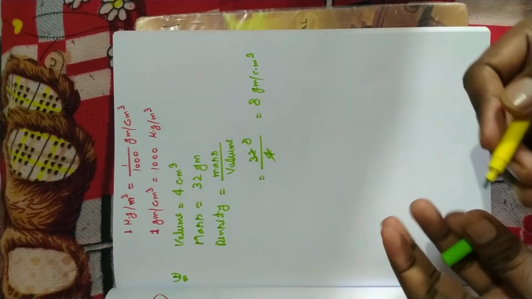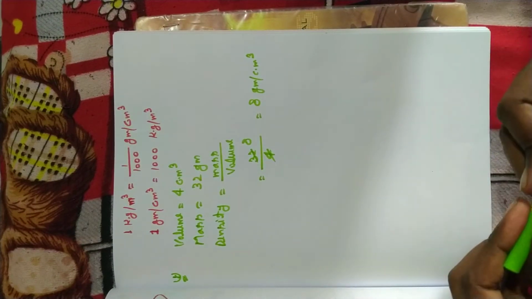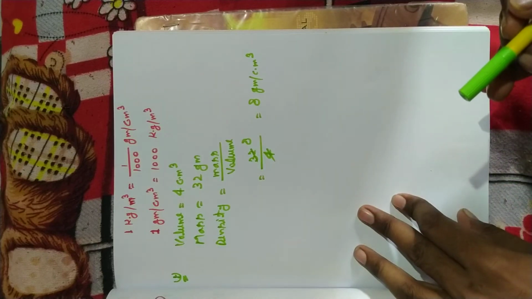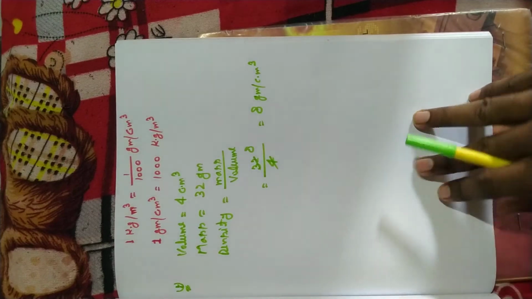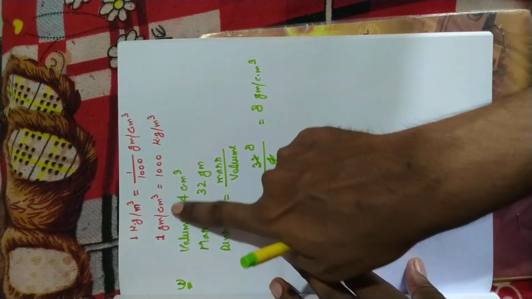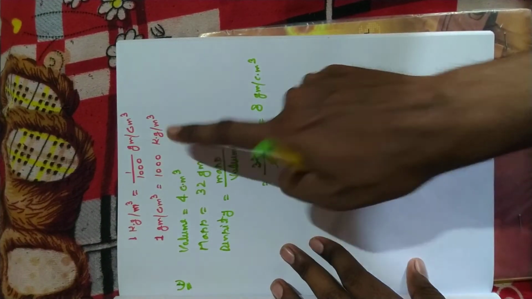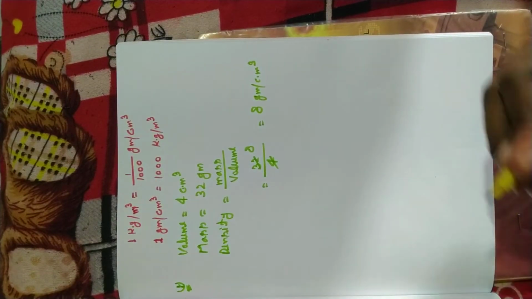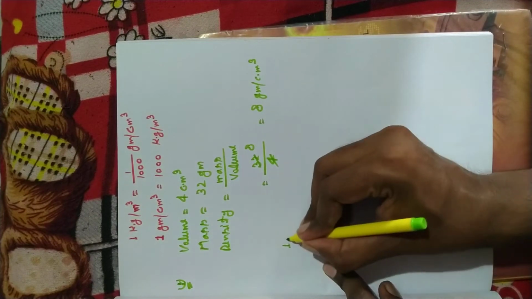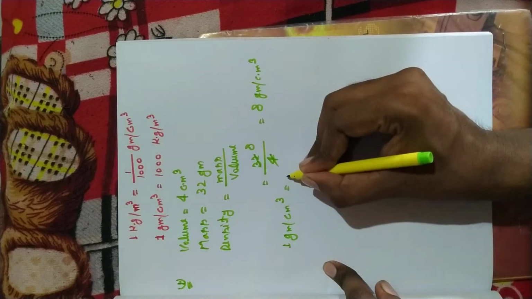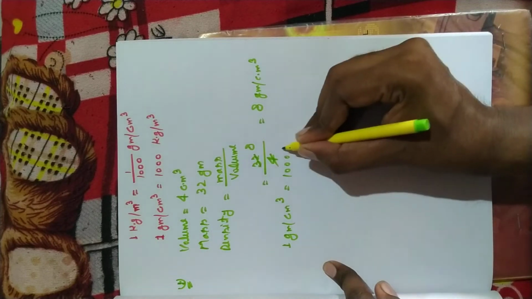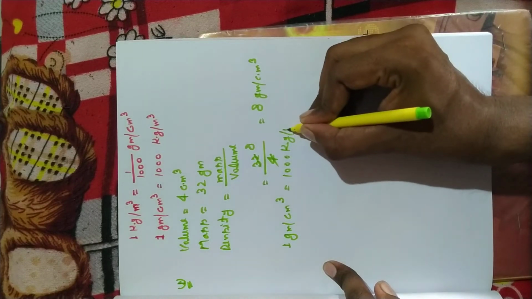But in the second part, we have to find the density of the steel in kilogram per meter cube. Now 1 gram per centimeter cube is equal to 1000 kilogram per meter cube.